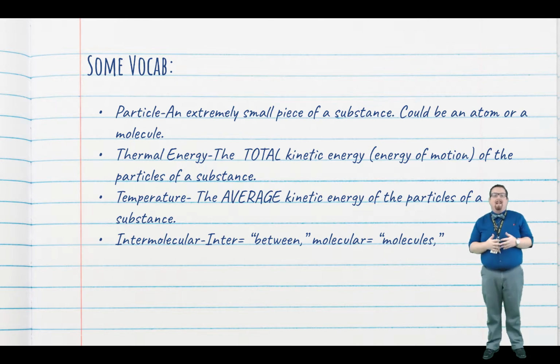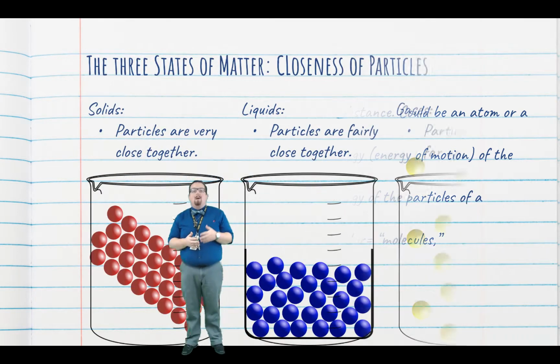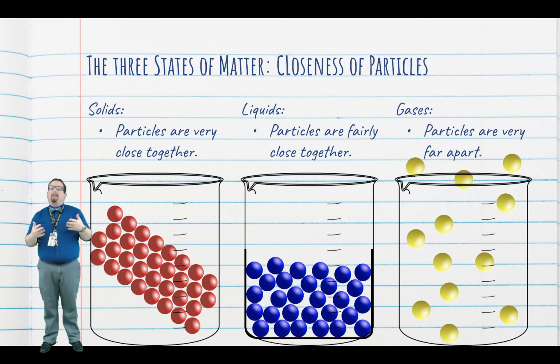When we talk about the states of matter, we can talk about them on the microscopic scale or the macroscopic scale. In other words, we can talk about their particles, or the microscopic scale, or we can talk about them just as a substance as a whole, the macroscopic scale. So let's look at them microscopically first.